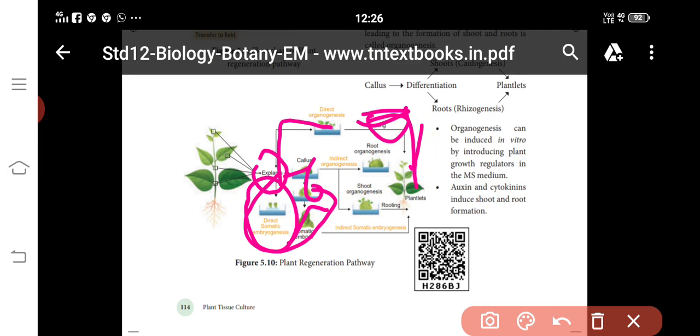If you are taking the shoot, organogenesis takes place. Root is a direct organogenesis. Shoot is an indirect organogenesis.